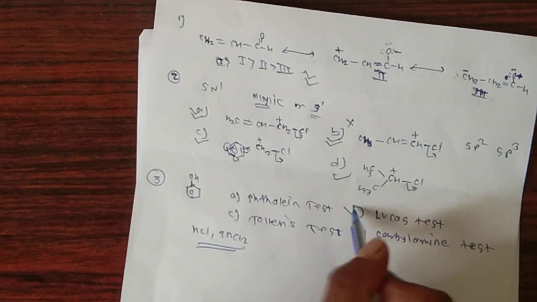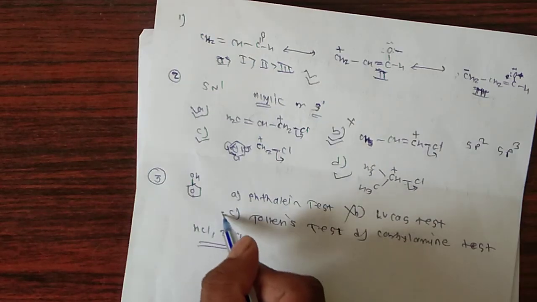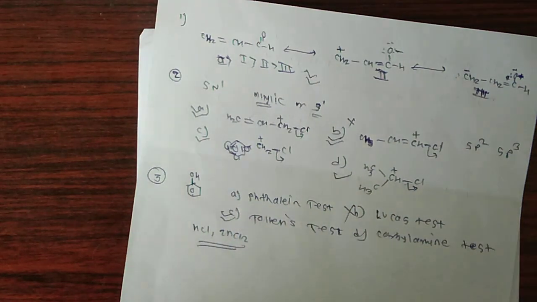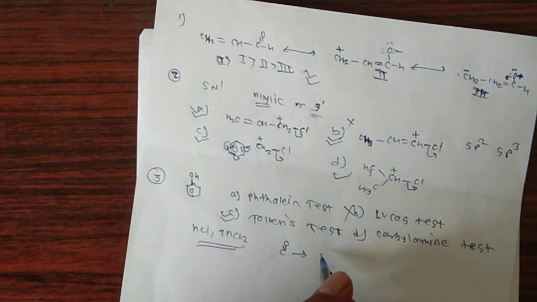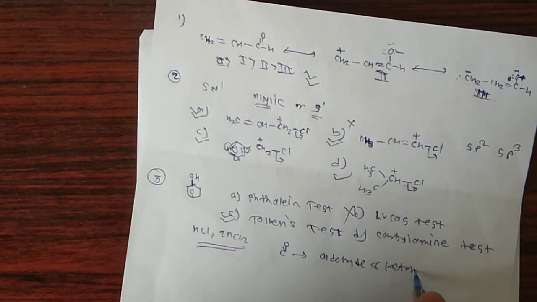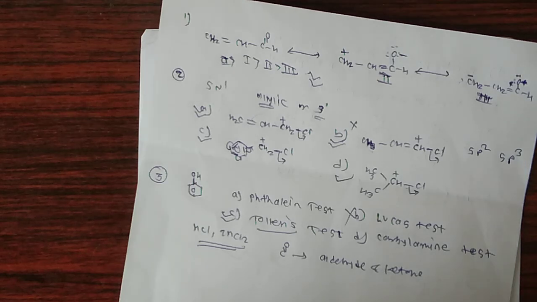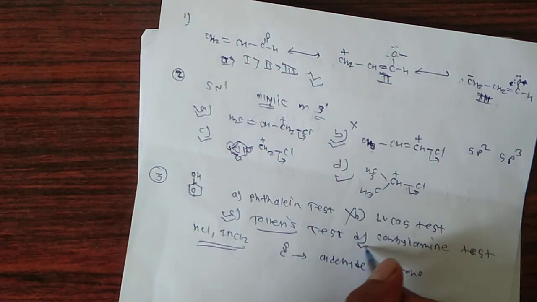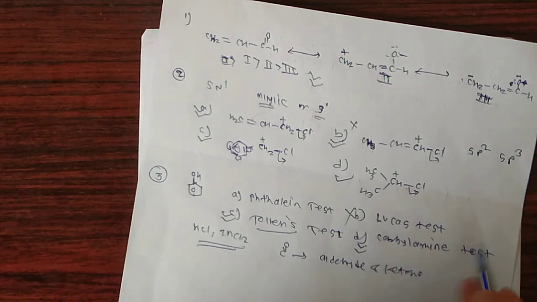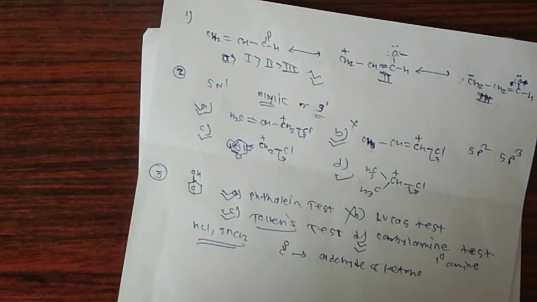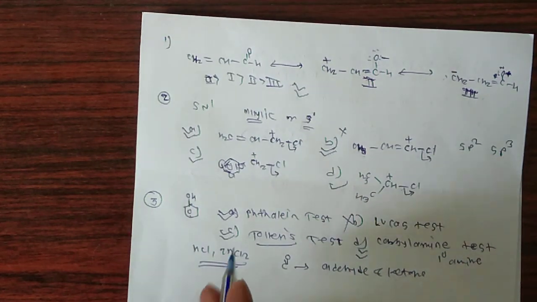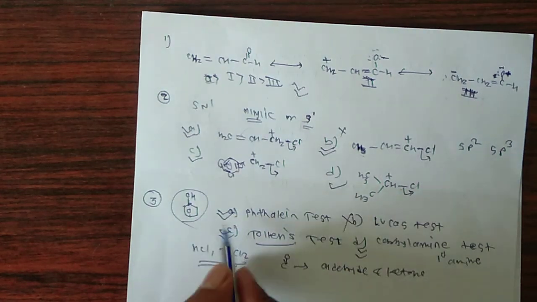So option B is not correct for the phenolic group. Now what about the Tollens test? The Tollens test is used for the identification of the carbonyl group, that is, aldehyde and ketone. And D is used to identify primary amines. So which option remains? The Thalin test. The Thalin test is used to identify the phenolic group. So the correct option is A.